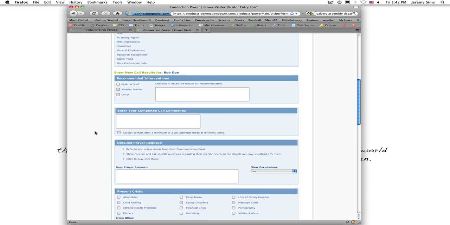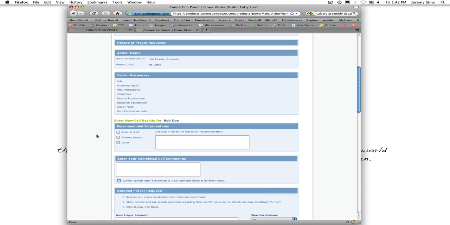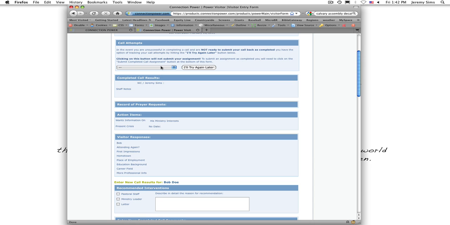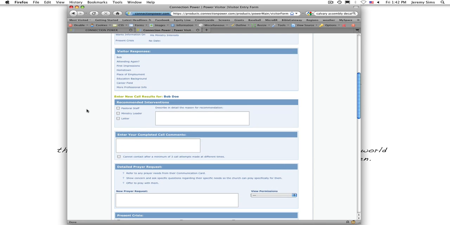to completed call comments and just check the box, cannot contact after a minimum of 3 attempts made at different times, preferably different days. And you just click that. So all you're going to be doing is completed or call attempts here, or your call comments, which are here. And you just enter them in. Real simple.